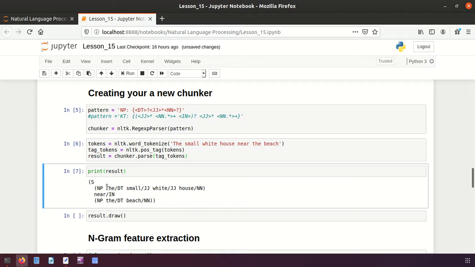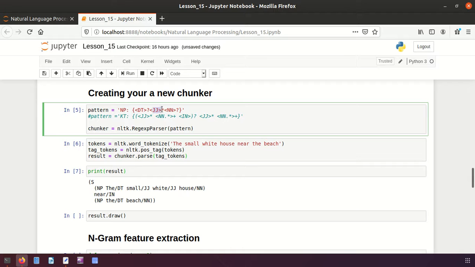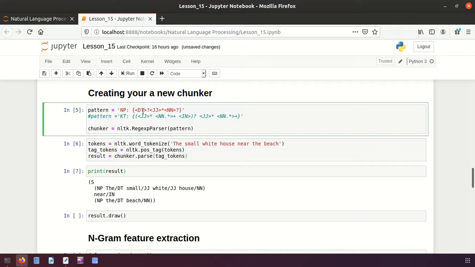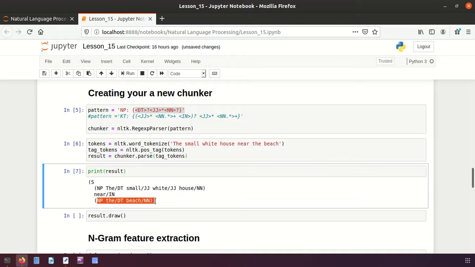In the noun phrase, you see the article, then followed by any number of adjectives. How many adjectives are there? Here we have 2 adjectives, small and white. So as I said, followed by any number of adjectives, then followed by a noun, and the noun here is house. So the whole thing is considered a single phrase, my noun phrase. And then see the second noun phrase which is created. Again we have the article and then followed by a noun. Adjective was not there. So according to this pattern, it is recognizing and printing for me here.